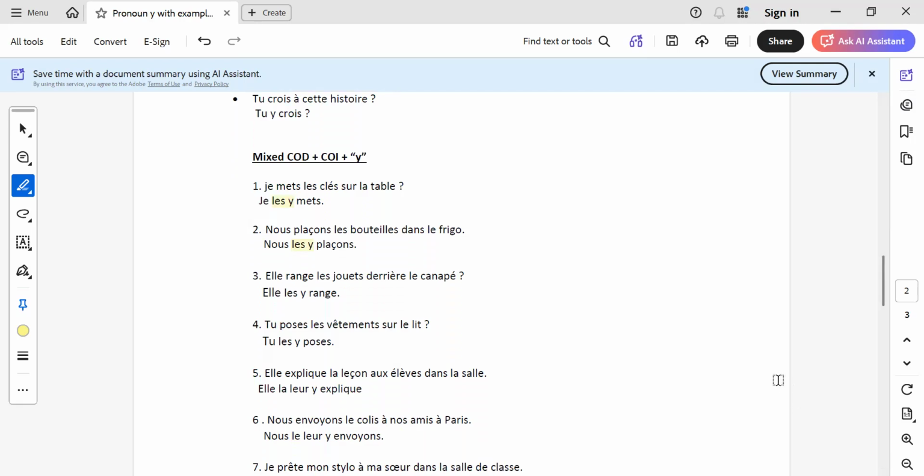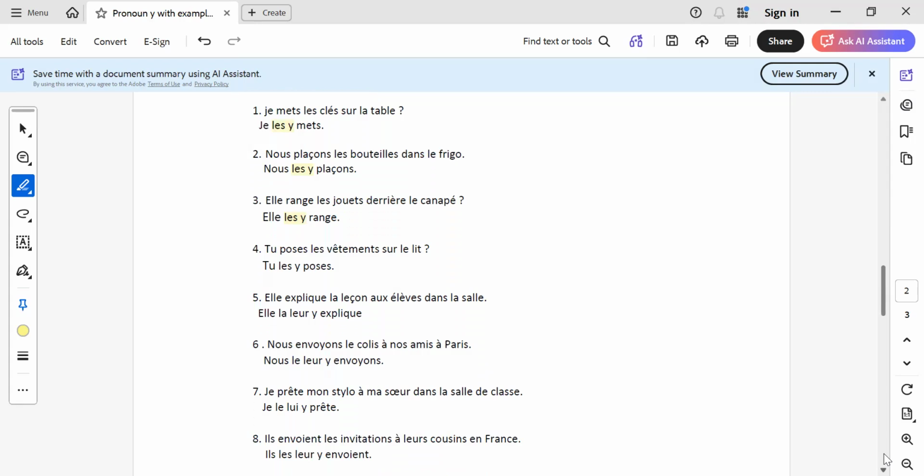Elle range les jouets derrière le canapé. Les jouets, again direct object. Elle range quoi? Les jouets. And derrière le canapé. Derrière is the preposition. Le canapé is the place. So, elle les y range. Ça va? Tu poses les vêtements sur le lit. Again, tu les y poses.